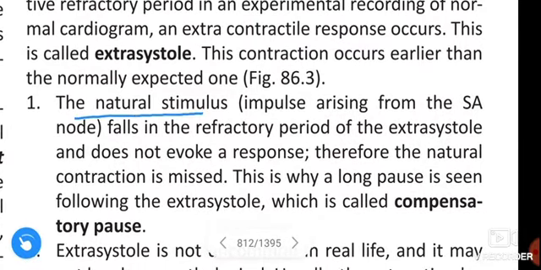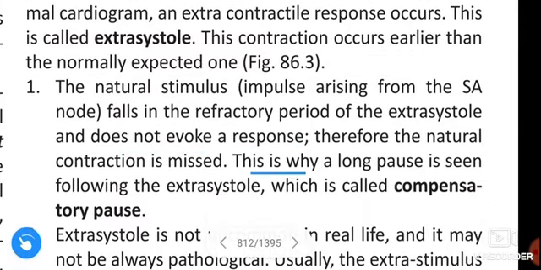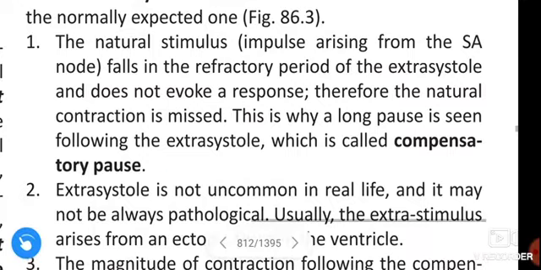The natural stimulus, that is, the impulse arising from the sinoatrial node, falls in the refractory period of the extrasystole and does not awake a response. Therefore, the natural contraction is missed. That's why a long pause is seen following the extrasystole, which is called compensatory pause.